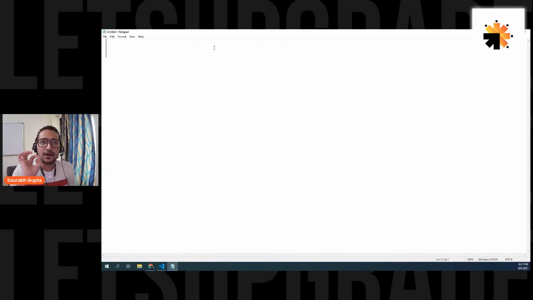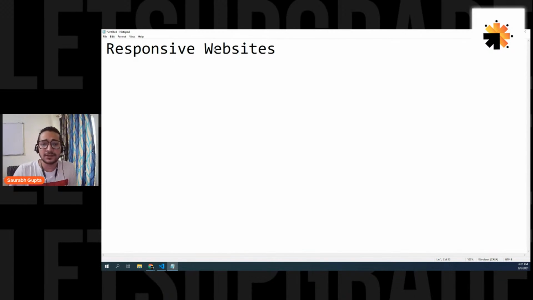Okay, and what is this framework aiming towards? What is the main reason behind creating this framework? The main reason is that this framework helps you to easily create responsive websites. The main aim of Bootstrap is to help you create responsive websites. Whatever you do with Bootstrap, you can do with normal CSS. It's just that Bootstrap will make it a lot easier for you because a lot of CSS is already written for you.